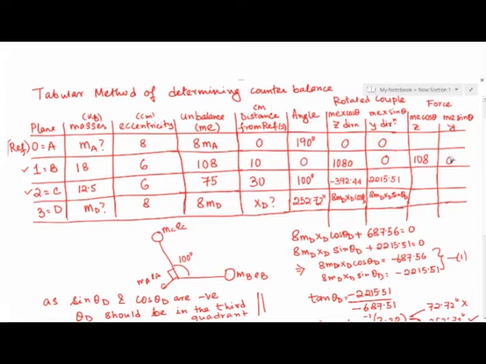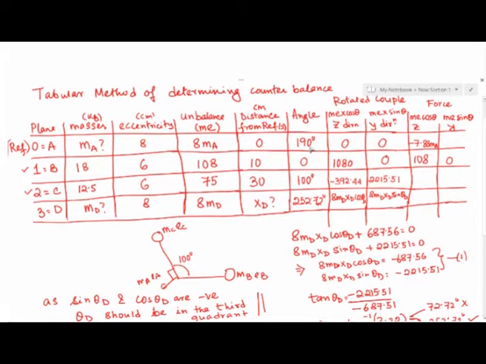Now 8 ma times cos 190, again cos 190 is going to be a little over 180 degree, so that is going to give us a negative sign and this will work out to be minus 7.88 ma.